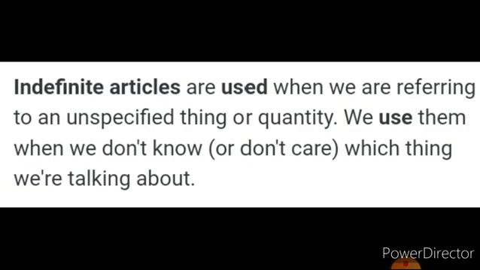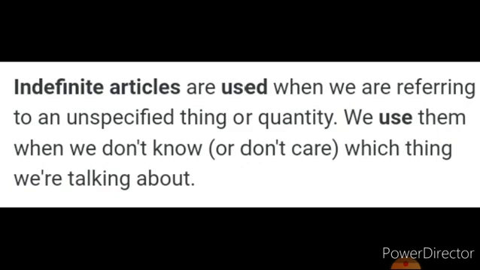Indefinite articles are used when we are referring to an unspecified thing or quantity. We use them when we don't know or don't care which thing we are talking about. Listen, children, indefinite articles are used when we are referring to an unspecified thing. So this refers to an unspecific thing, whereas the article the, that is the definite article, refers to a specific thing. Indefinite articles refer to an unspecific noun.